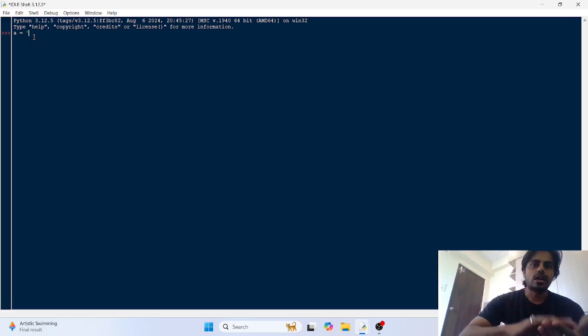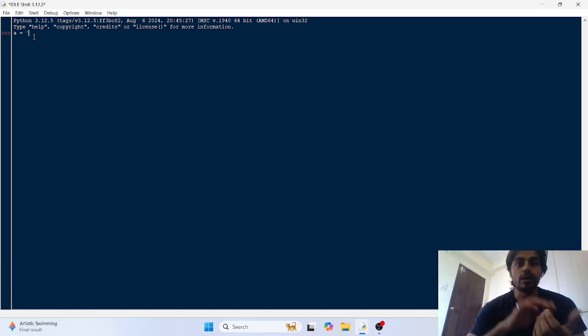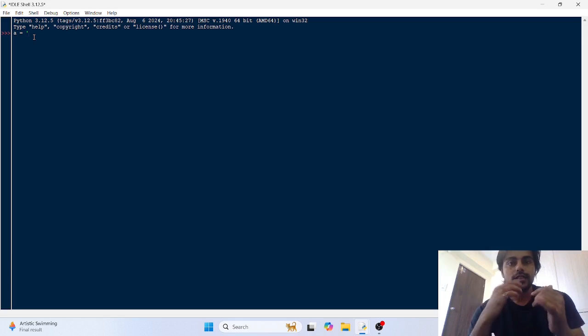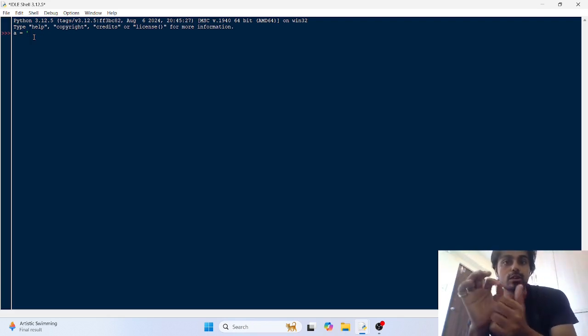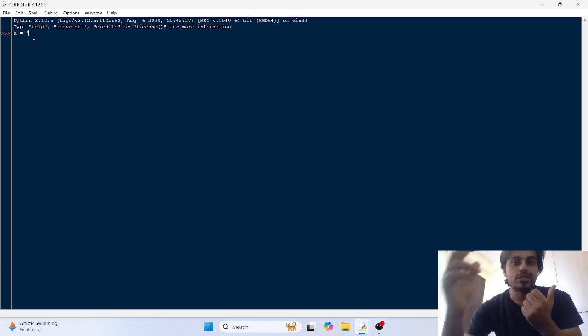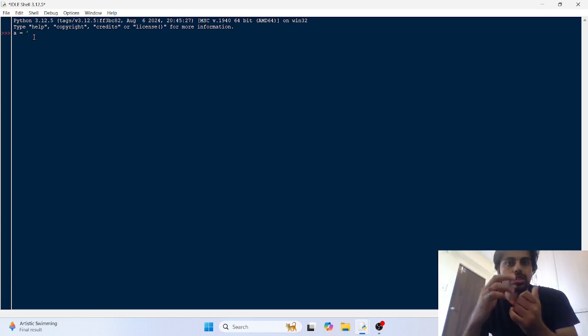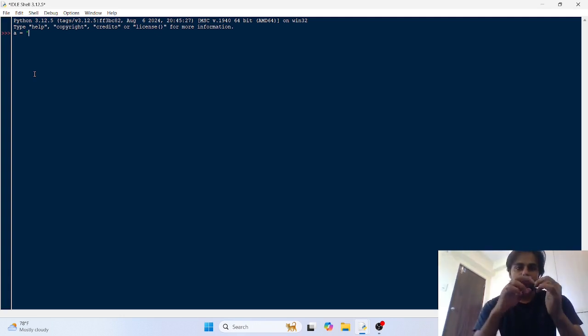An identifier is a name given to an object at some memory location. So an identifier refers to some object at some memory location. You can use both terms, identifier and variable.